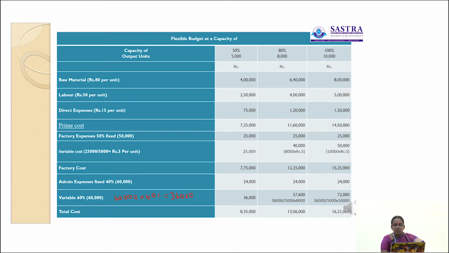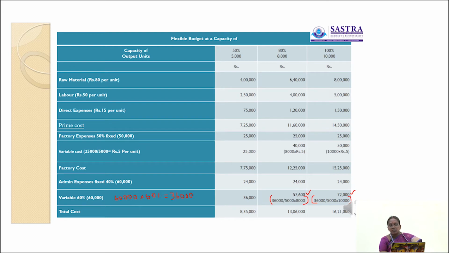So 36,000 divided by 5,000 into 8,000 is equal to 57,600. Okay, then 36,000 divided by 5,000, that is the base, into how many units are produced at 100% capacity level? 10,000 units.